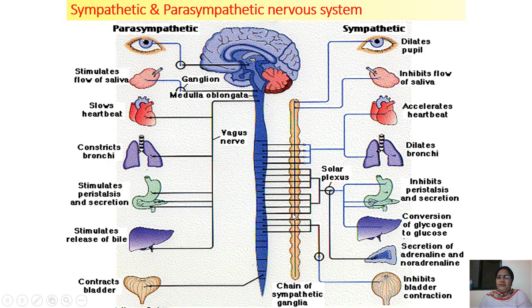You can see in the figure it is clearly denoted. Now this dilates the pupil, inhibits flow of saliva, accelerates heartbeat, dilates bronchi, inhibits peristalsis and secretion, converts glycogen to glucose, secretes adrenaline and noradrenaline, and inhibits bladder contraction. Now this is the difference between the parasympathetic and sympathetic.